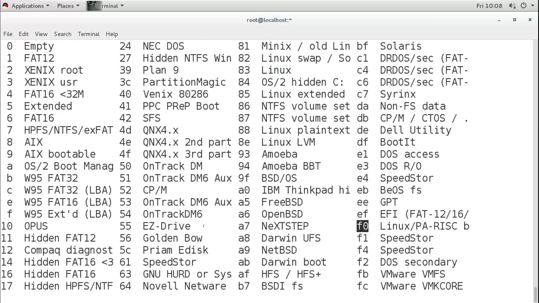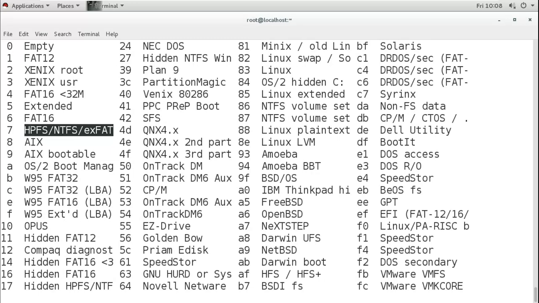Now remember, suppose I create an NTFS partition here with fdisk, it will create NTFS, but we can't use it. Why can't we use it? Because currently our system does not support this NTFS. It needs a separate application, a separate software for that.